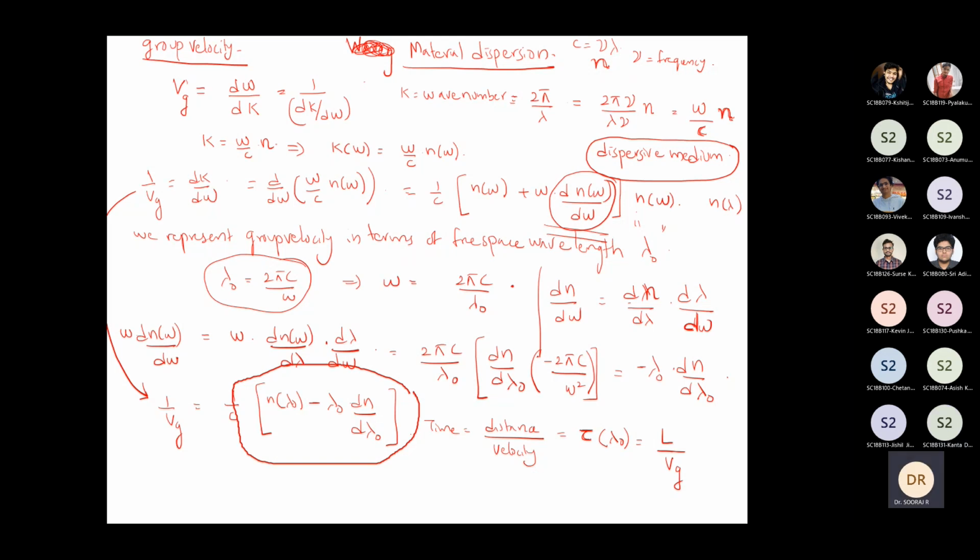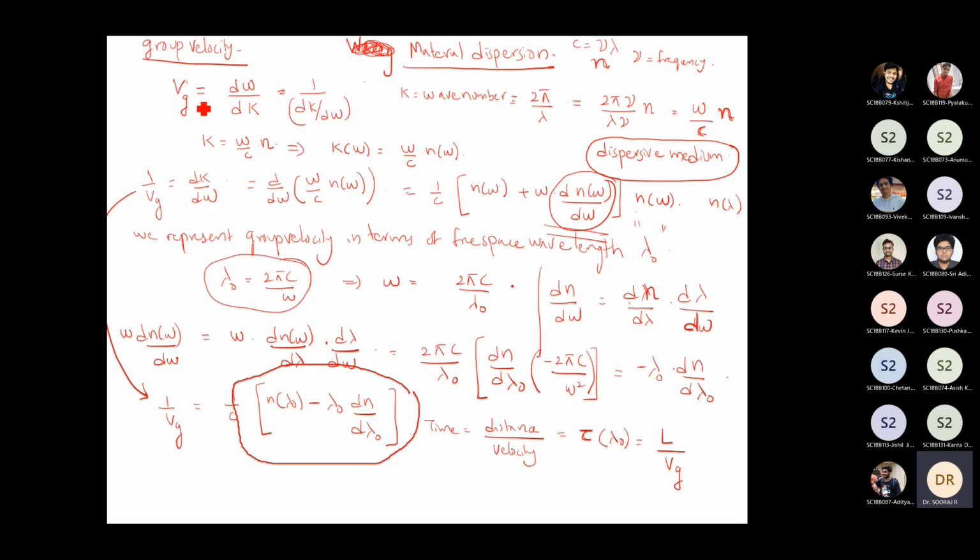Which means that the photons traveling inside an optical fiber are not traveling with a constant velocity. Rather, each of these photons has a velocity called the group velocity, and the expression for the group velocity is given by d omega by dk. So for deriving the material dispersion parameter, we started with the group velocity.